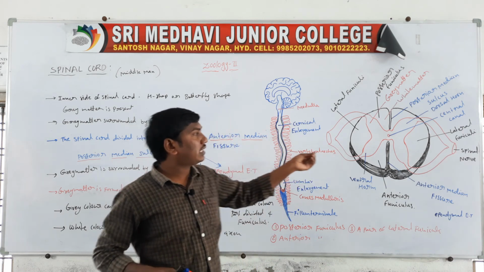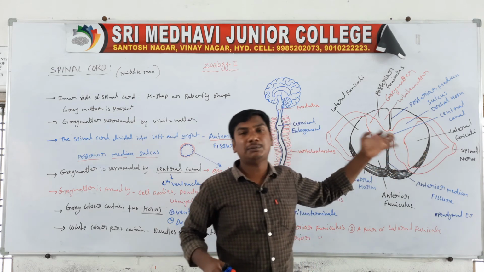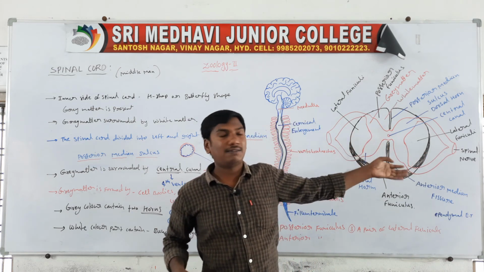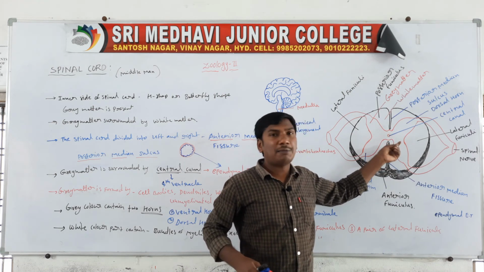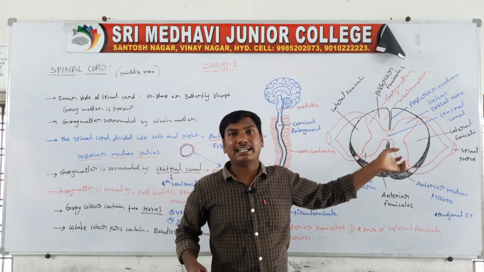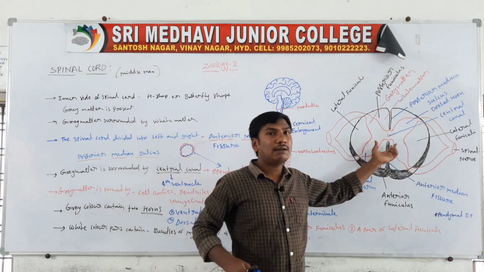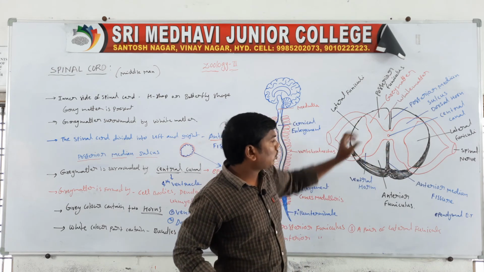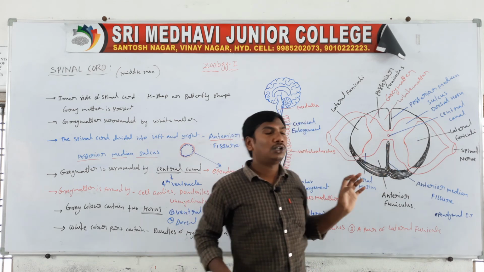To revise, the inner side of the spinal cord contains an H-shaped or butterfly-shaped gray matter. This gray part is formed by cell bodies, dendrites, unmyelinated axons and neuroglial cells. It contains two horns: the ventral horn and the dorsal horn.